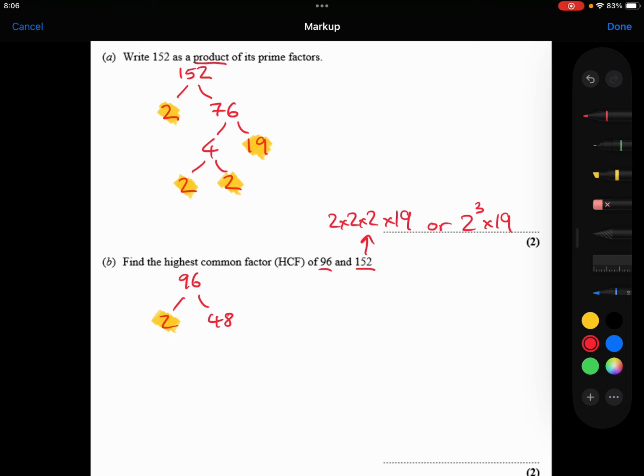So the 2 can't be split up anymore. The 48 can. We could have an 8 times 6 is 48. We can split the 8 up into 2 times 4. We can't split that 2 up anymore, so we'll leave that there. We can split the 4 up to be 2 times 2.